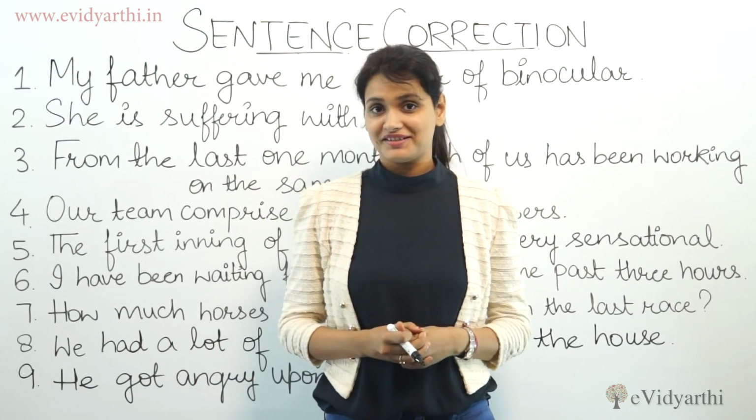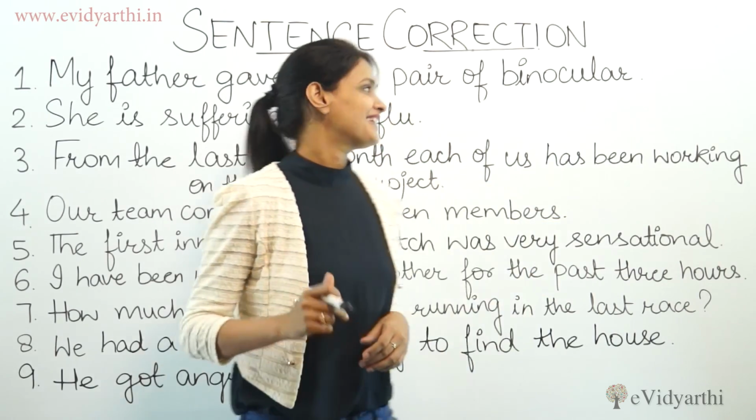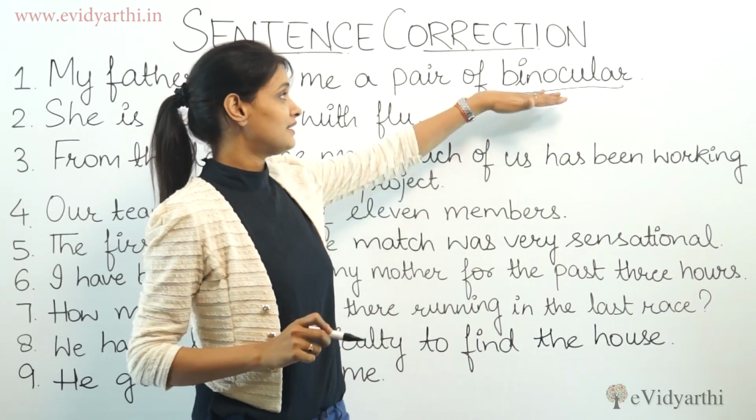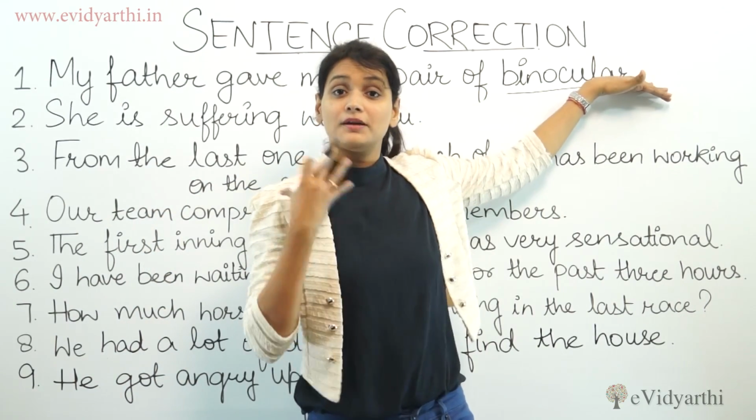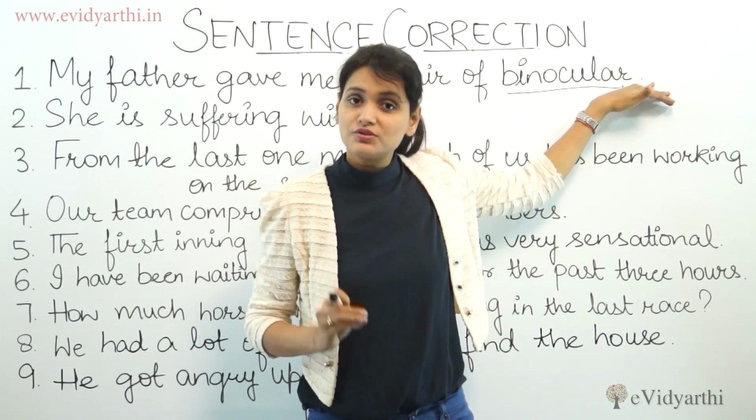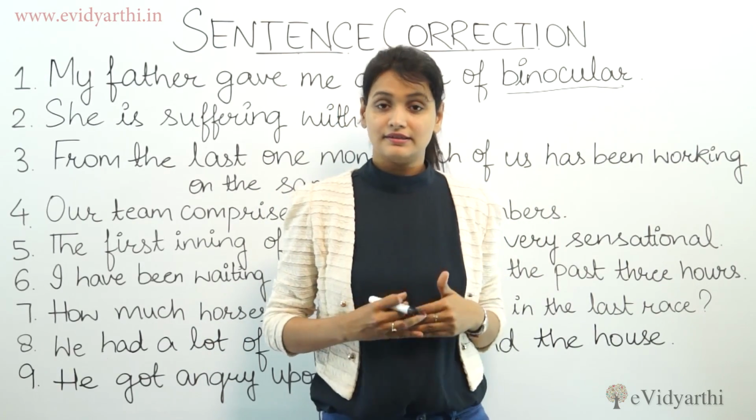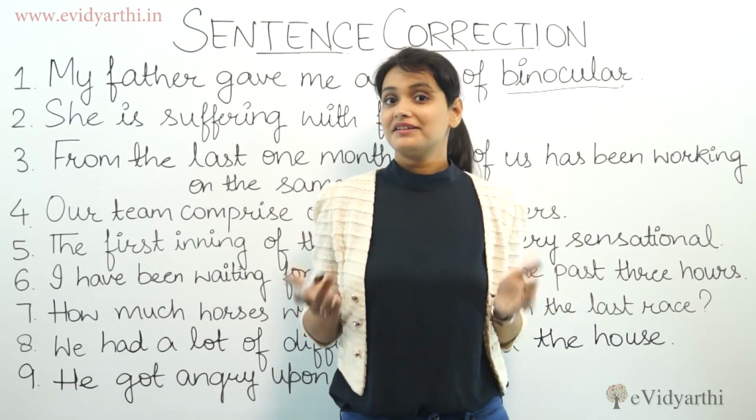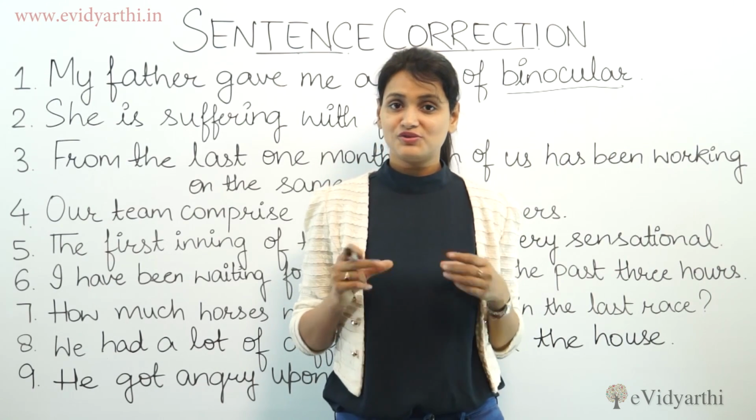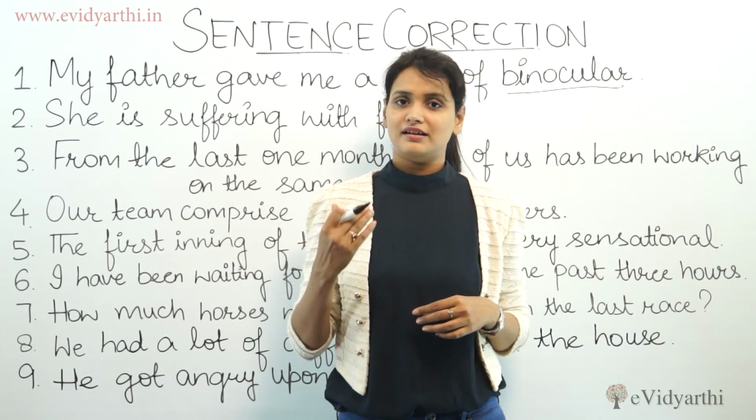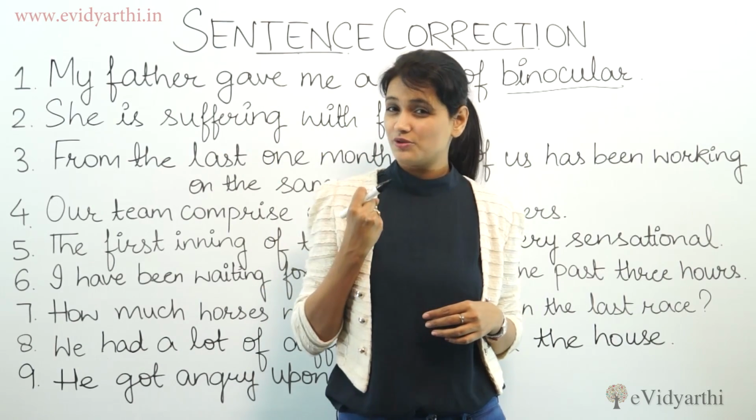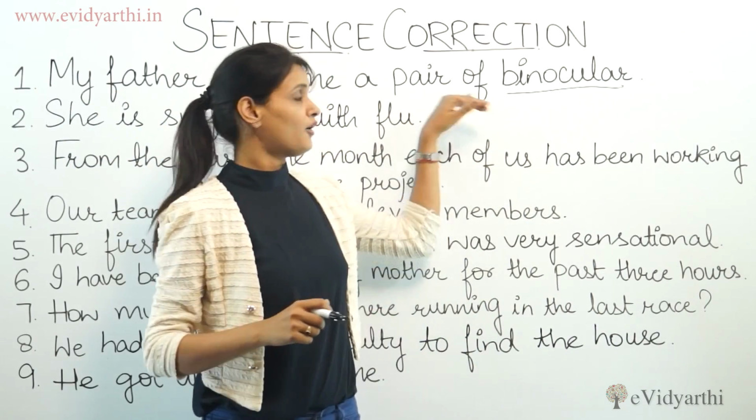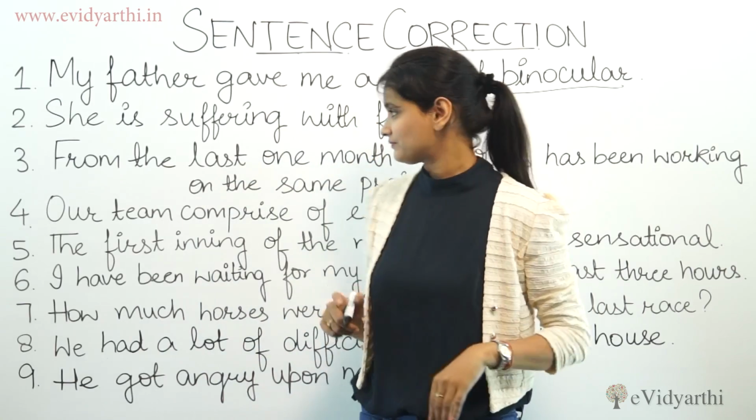So what is wrong in it? Can you find it out? Yes, that is this one. There's a spelling mistake. It's not pronounced binocular. It's pronounced binoculars. There are a few nouns which consist of S in them, right? We don't say binocular. What is binocular? That is a kind of object which is used to see distant sceneries a little closer, right? So we say, my father gave me a pair of binoculars, right?